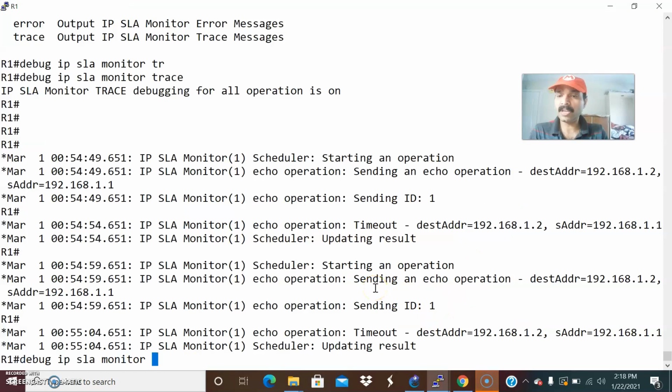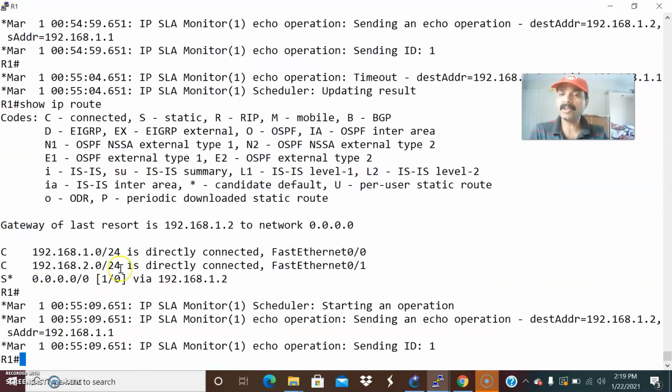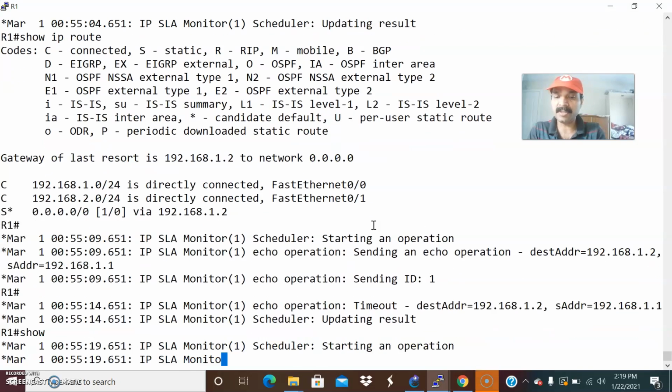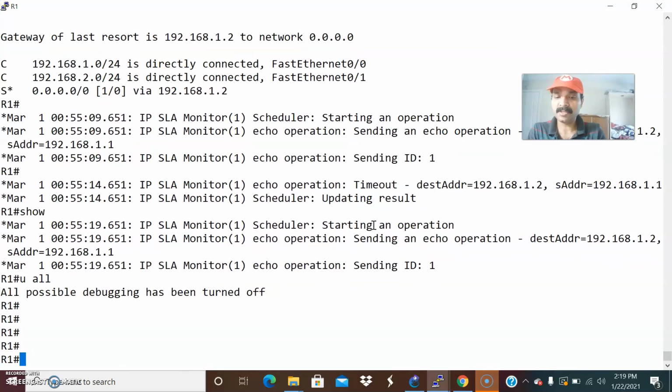So let us do a show ip route and check it out. We are still seeing the same route. It's not switching, even though I'm shutting down this interface. So what is the main reason? There is a command missing in this route. So what is the command? Show run. Let us remove this debug and see show run, include route, right?